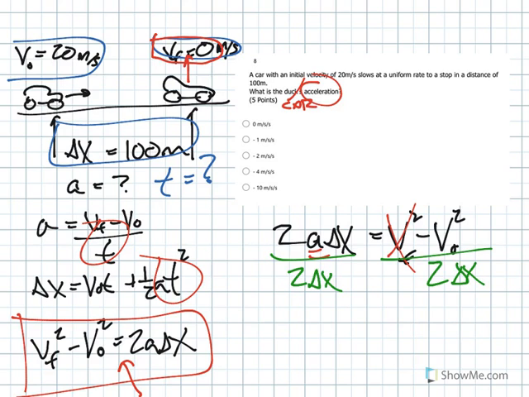On the left side, I end up with a, and on the right side, I have minus v naught squared divided by 2 delta x. And now you can put in the values of v naught and delta x.